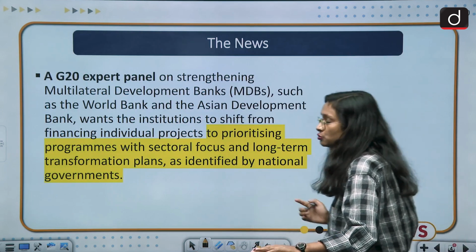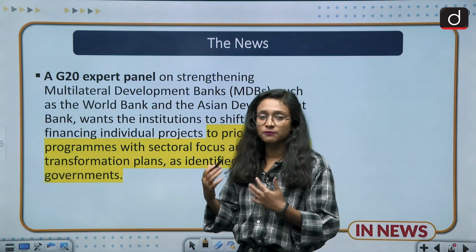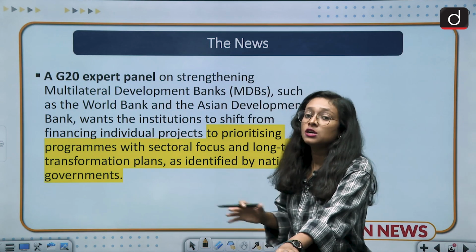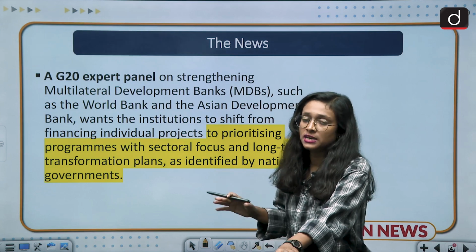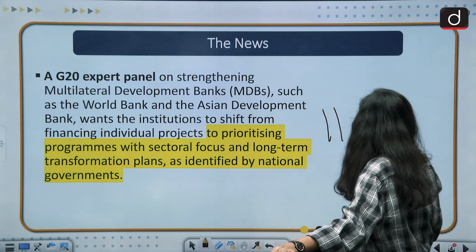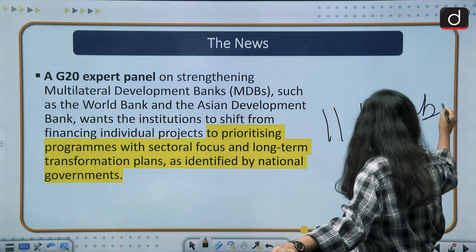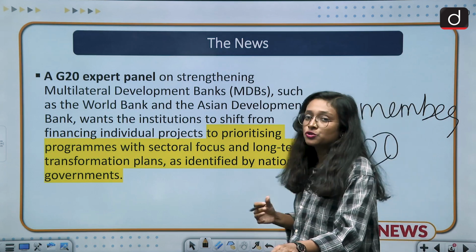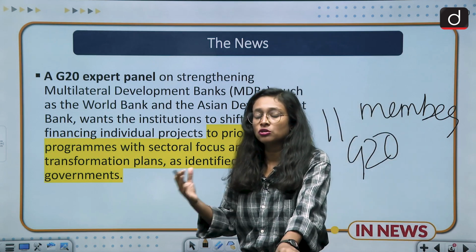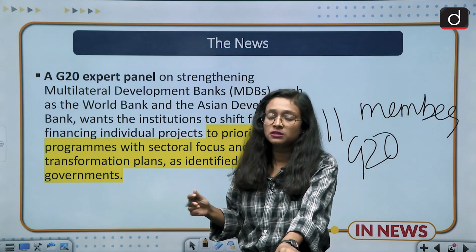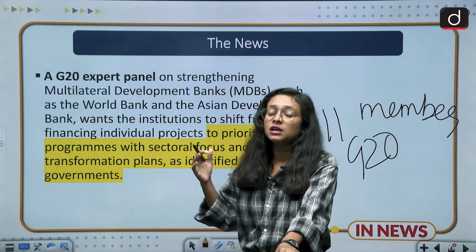There are two news items associated with multilateral development banks. The first news is that in the G20 summit, a G20 external group was decided, and the external group consisted of 11 members. And for what purpose has this G20 external group been formed? In order to strengthen the MDBs, or in order to reform the MDBs.